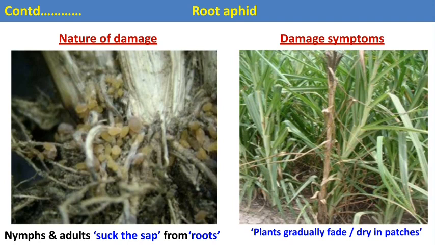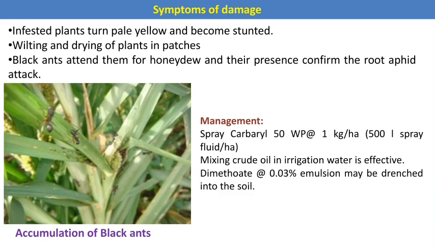As a result of feeding, in case of severe infestation, the plants gradually fade or dry, and drying patches also occur in the infested fields. The infested plants turn pale yellow in color and become stunted, and in case of severe infestation, wilting and drying also occur.